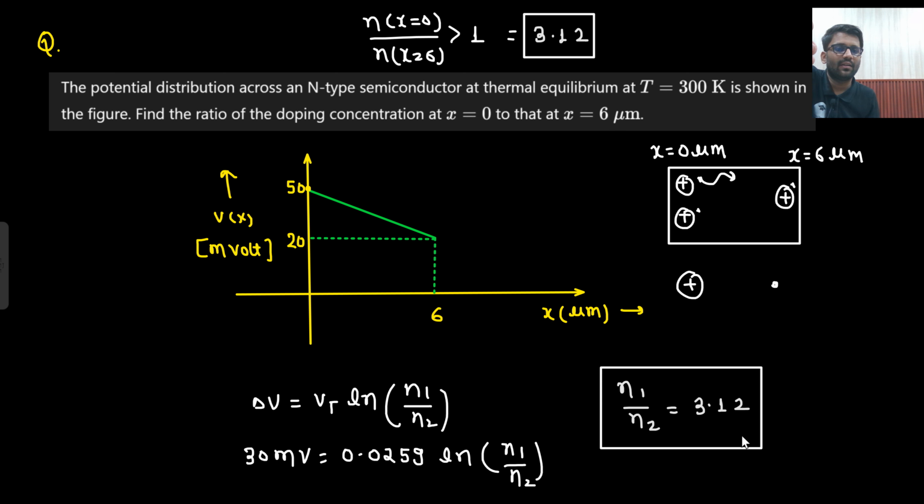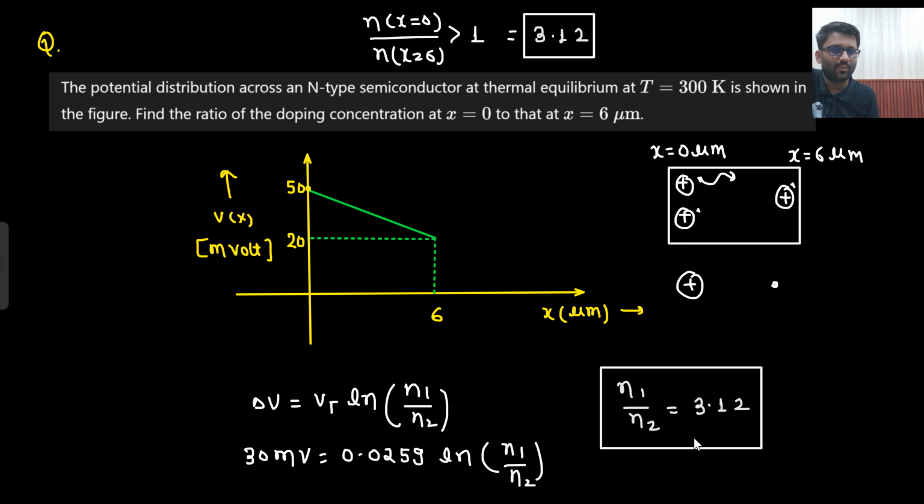Then what I would have done? I would have just done the reciprocal, because they are asking at x equals 0 divided by x equals 6. You know that this answer should be greater than 1, because at x equals 0 there will be more concentration, at x equals 6 there will be lesser concentration. You know this formula is also there.